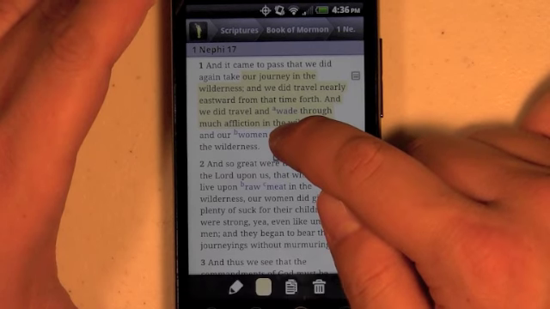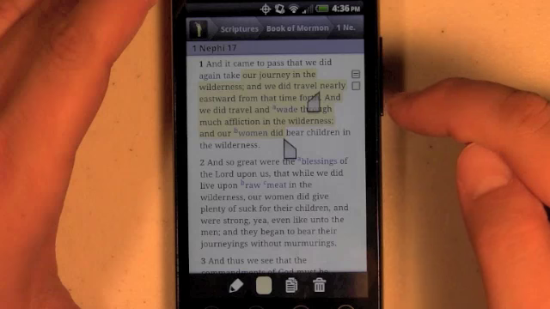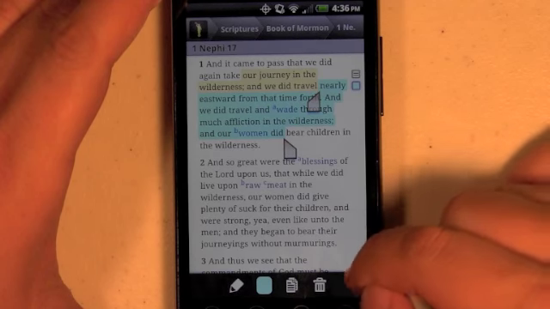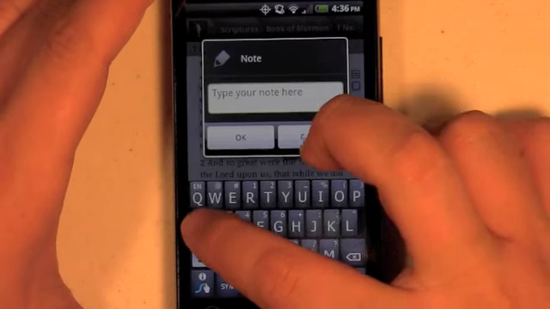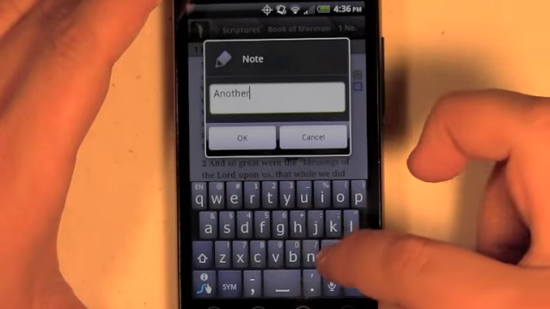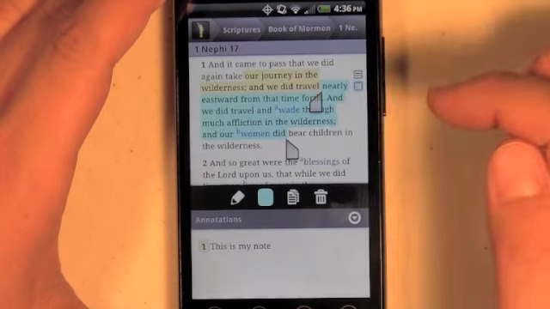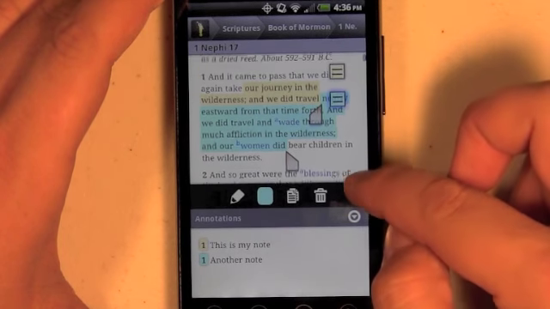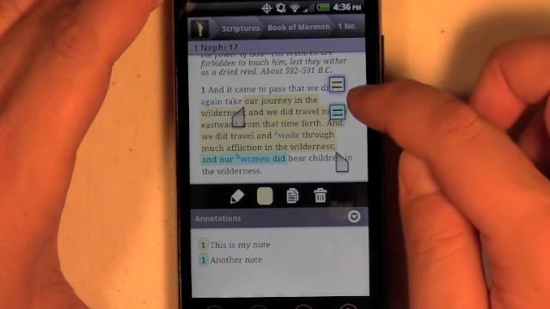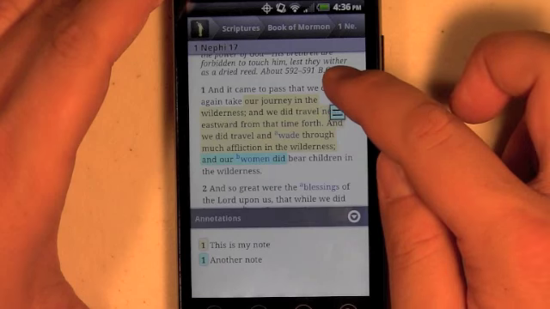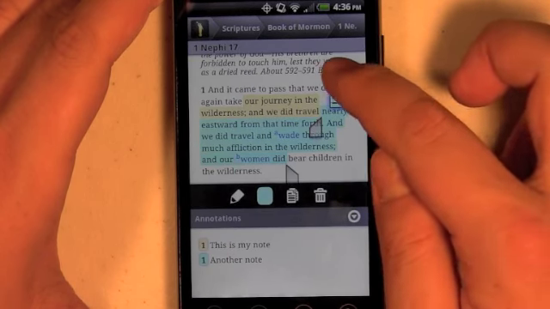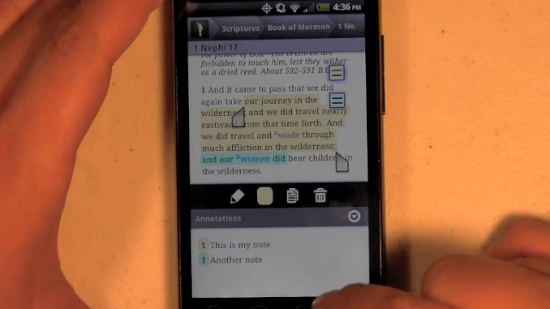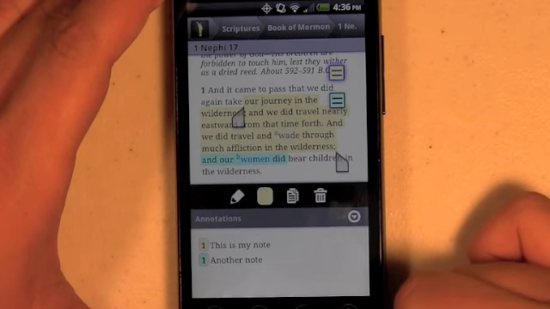I can add even multiple annotations in the same verse if I want to. So if you want to highlight part of a verse one color and part another, and even add separate notes, we can do so. And we have this functionality that lets us disambiguate between the two different annotations or any number of annotations that we have that are overlapping each other, which makes it nice to tell where we have overlapping annotations and highlights.